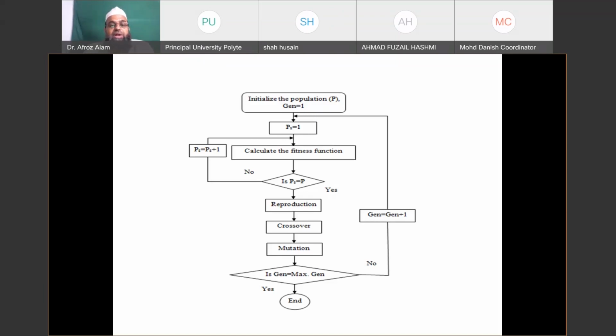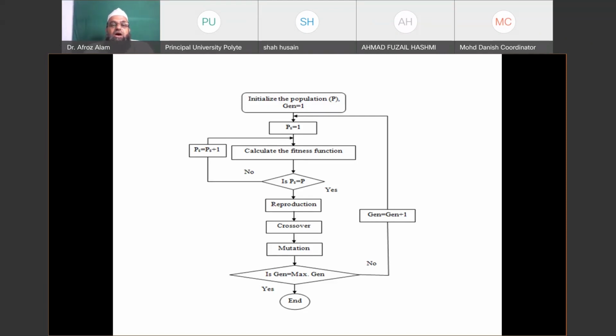Sometimes even after reaching 500 or 1000 generations, whatever you have put as your stopping criteria, your problem may prematurely converge. That is, it is not guaranteed that you will get the global solution. So for that, you should have some other stopping criteria, which I will discuss later, like stall generation.